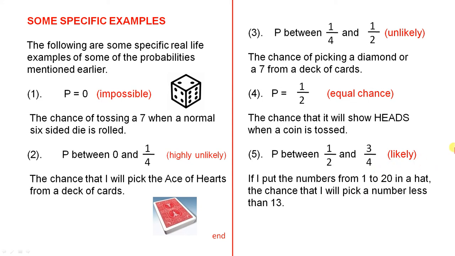So this video has introduced the idea of the range of possibilities when it comes to probability, and we've seen some examples between 0 and 1.